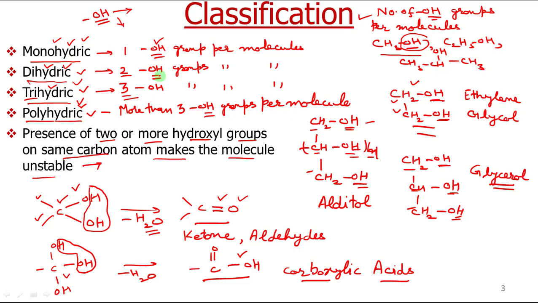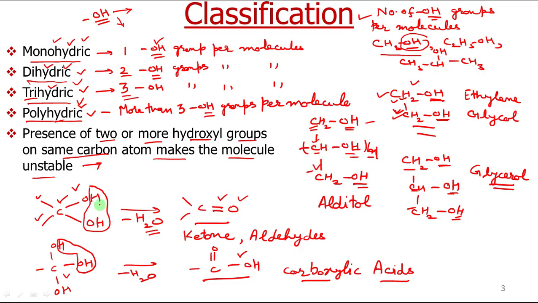If two OH groups are present per molecule, it is called dihydric. If three are present, it is called trihydric. And the condition is that these OH groups must be attached to two different carbon atoms. It will be called a dihydric alcohol only if the two OH groups are attached to two different carbons. It will be called a polyhydric alcohol if the different hydroxyl groups are attached to different carbons.